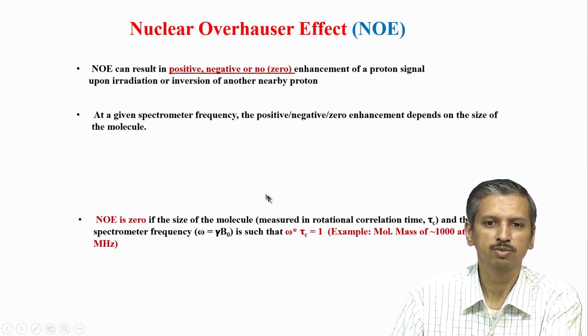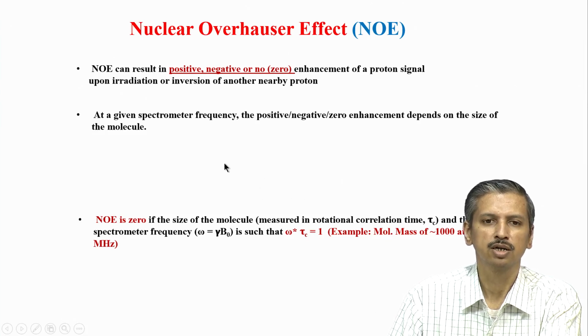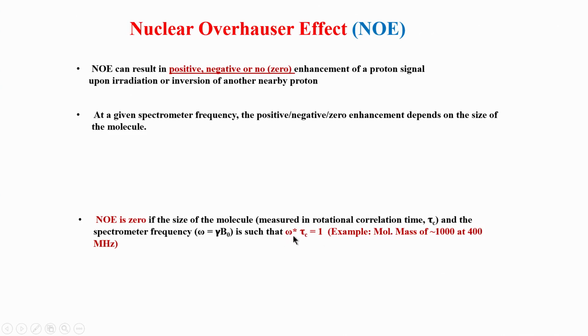This is basically the equation which is shown here, that NOE is either positive or negative, or it can become 0. The NOE becomes 0 when this equation is satisfied. You can see this equation has two parameters: one is the spectrometer frequency, and the other is tau c, which is the rotational correlation time. Rotational correlation time is a parameter which captures the size of the molecule.